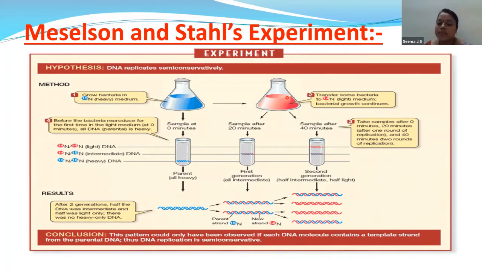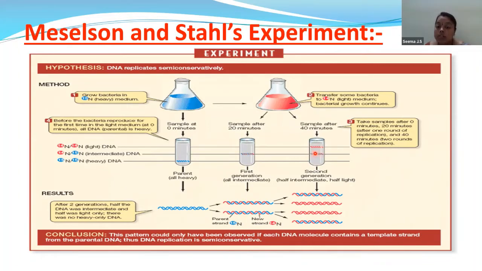Now, when this was over, they kept this E. coli in this medium for some more time, maybe another 20 minutes, that is totally about 40 minutes. When they again performed density centrifugation after 40 minutes, they found the hybrid DNA was observed. That means totally 4 strands were formed.